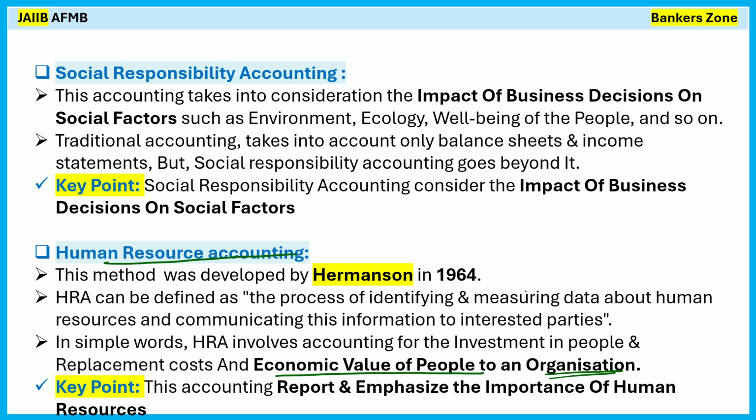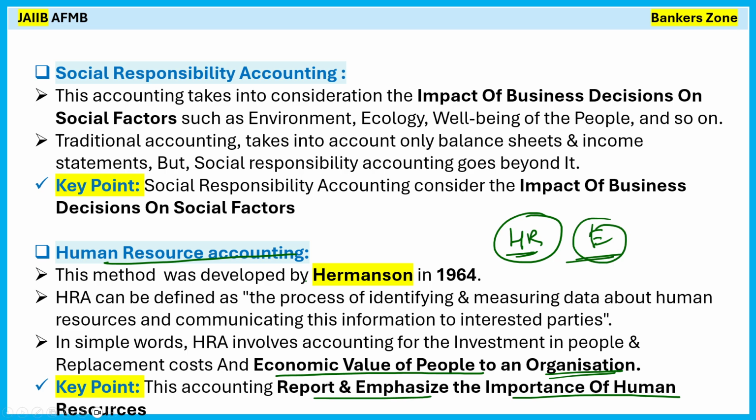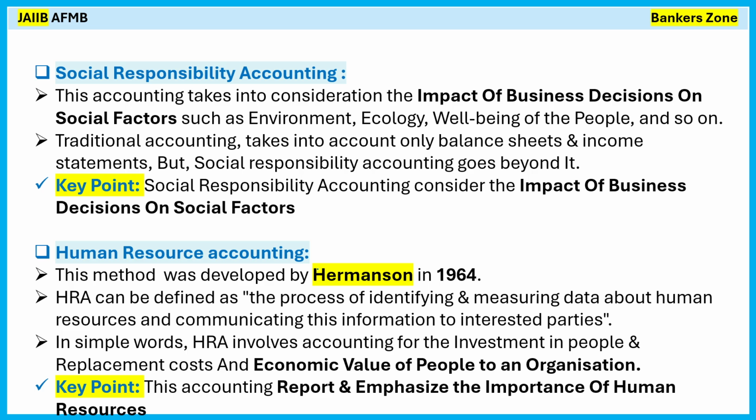So what is the key point? Simply, this accounting reports and emphasizes the importance of human resources. The importance of human resources, the employees in the organization, are reported. This accounting mainly reports and emphasizes what is important, right? Why employees are important to the organization is basically given by human resource accounting. So the key point is simply that this accounting reports and emphasizes the importance of human resources.